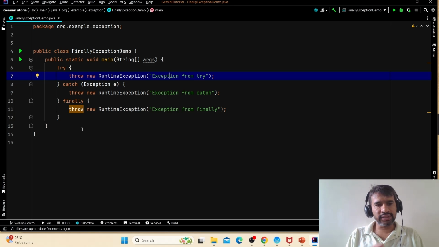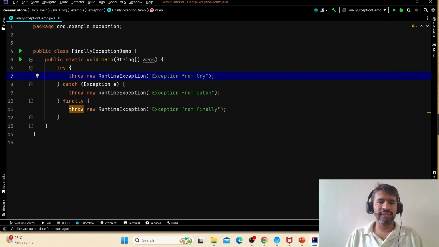We already discussed finally-related questions in this series, so I would suggest you go and check it out, because finally is a bit tricky. Many candidates get confused. One more piece of information: the finally block is designed to do a cleanup task. Cleanup means, let's say some resources are opened in try, so finally is a block where we can close them to avoid memory leaks. That's one fundamental thing you should know.